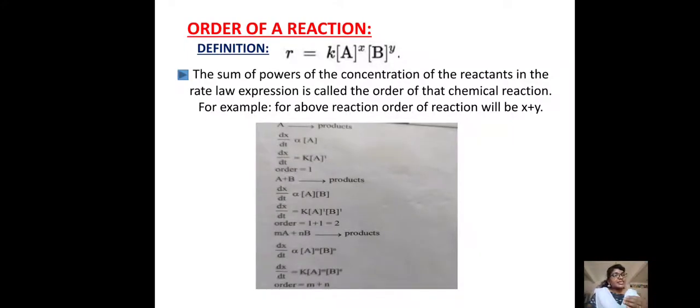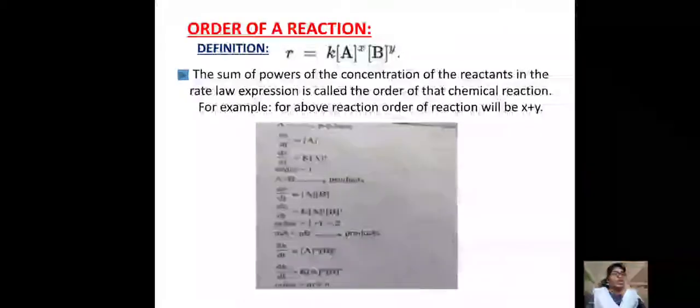Coming to the next equation, A plus B gives rise to product. That is, A and B combined are giving the products. The rate dx by dt is equal to K into the concentration of A and the concentration of B, that is, concentration A to the power of 1 and concentration B to the power of 1.